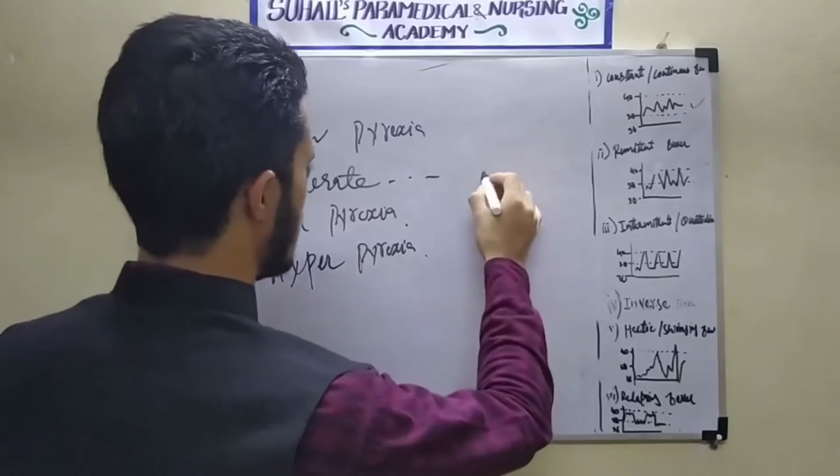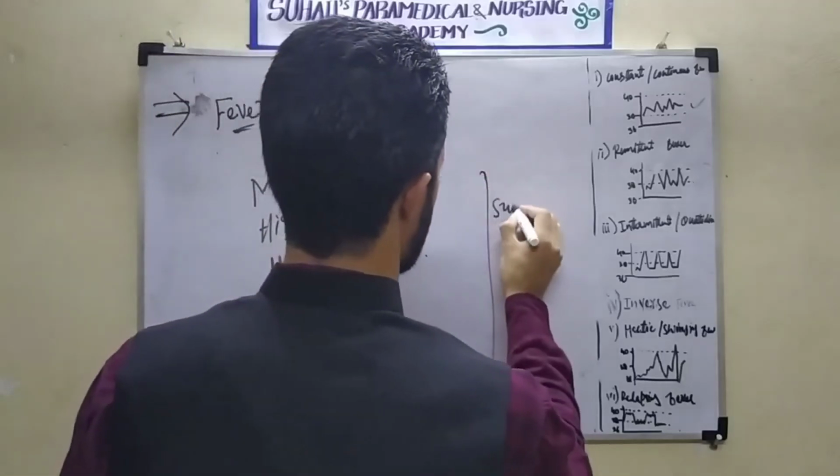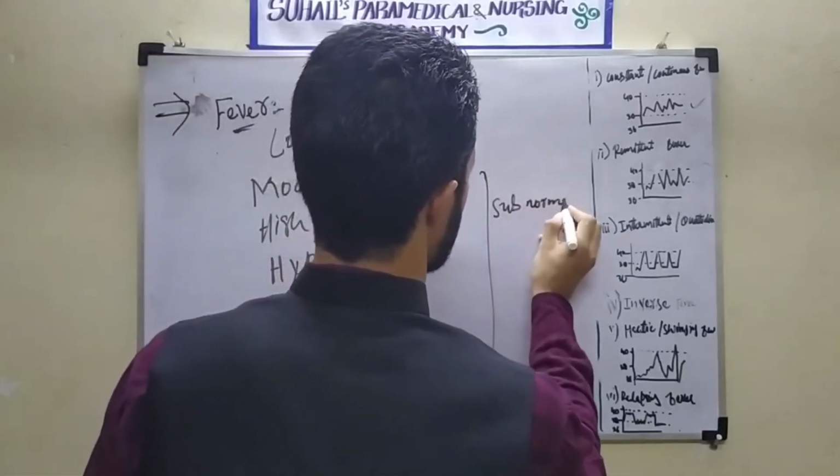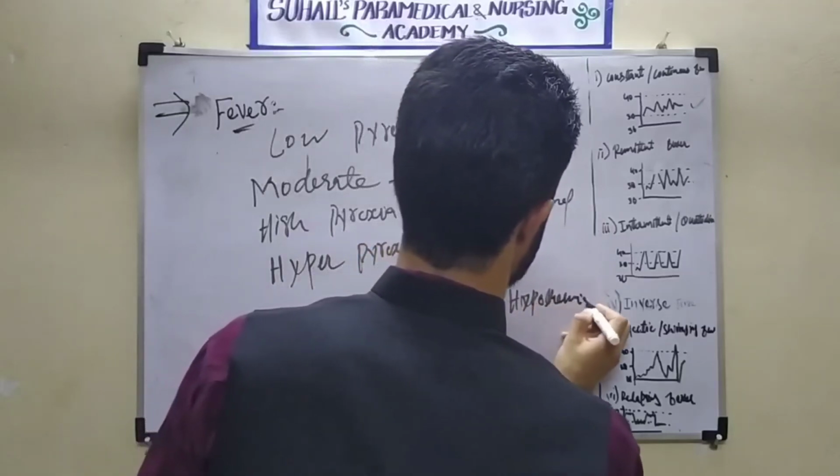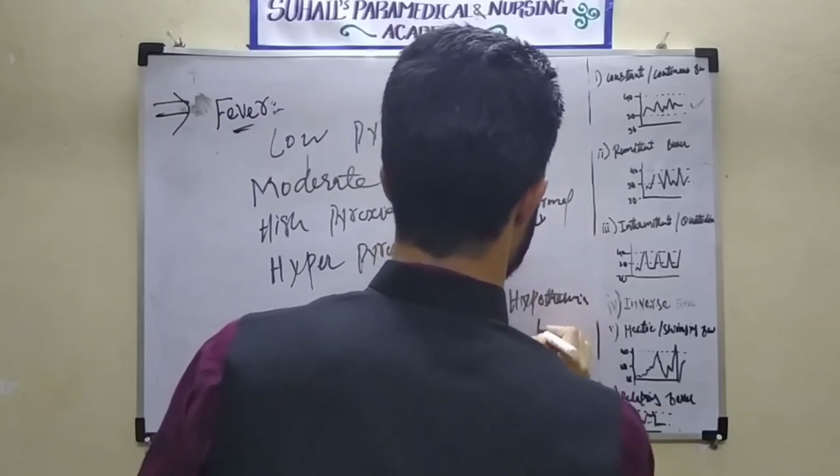Then there is another, subnormal, and hypothermia. I will write that here, and I will also tell the value of each.